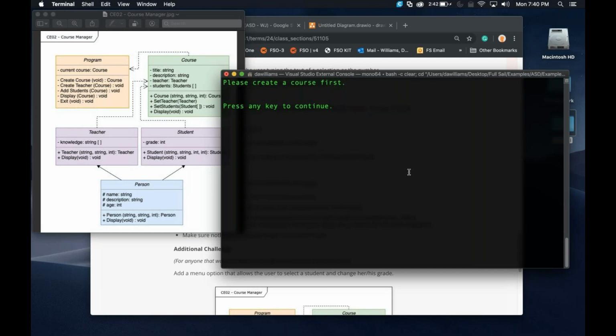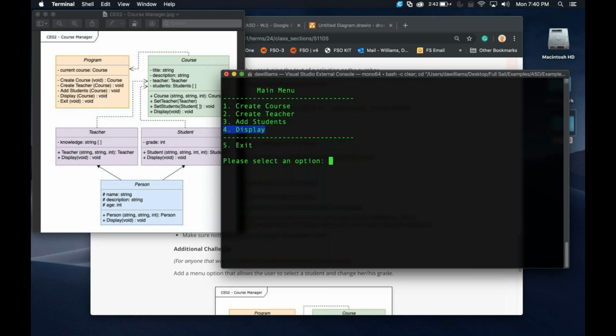Does that make sense? This one is the number one thing that causes crashes inside of students' work. I try to display it before doing anything else, and it just goes apart, and everything falls, and then you lose all your points for no crashing for the validation. So make sure you're doing that. What if I try to add students? Oh, please create a course. What if I try to create a teacher? Well, you don't have a course, so none of those options will work.